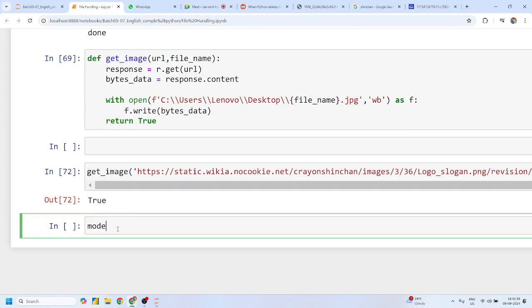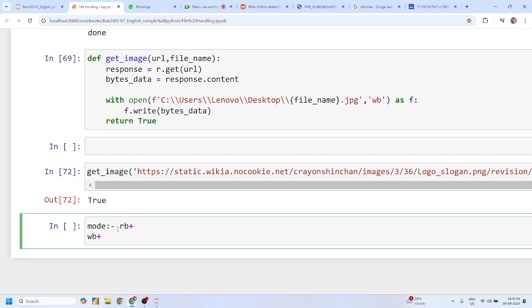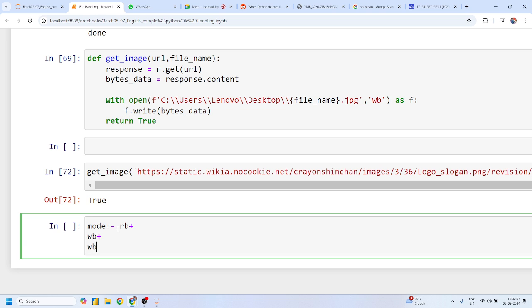Now Shivani, I want to ask what exactly this kind of mode is. RB plus, what can we do with this mode? Mohit, Shivani, Pradeep sir. Guys, very easy. RB plus, so reading plus write binary. Perfect. Read plus write in binary mode. And what about this, Shivani? Write plus read in binary. And Mohit, what about this one? AB plus?